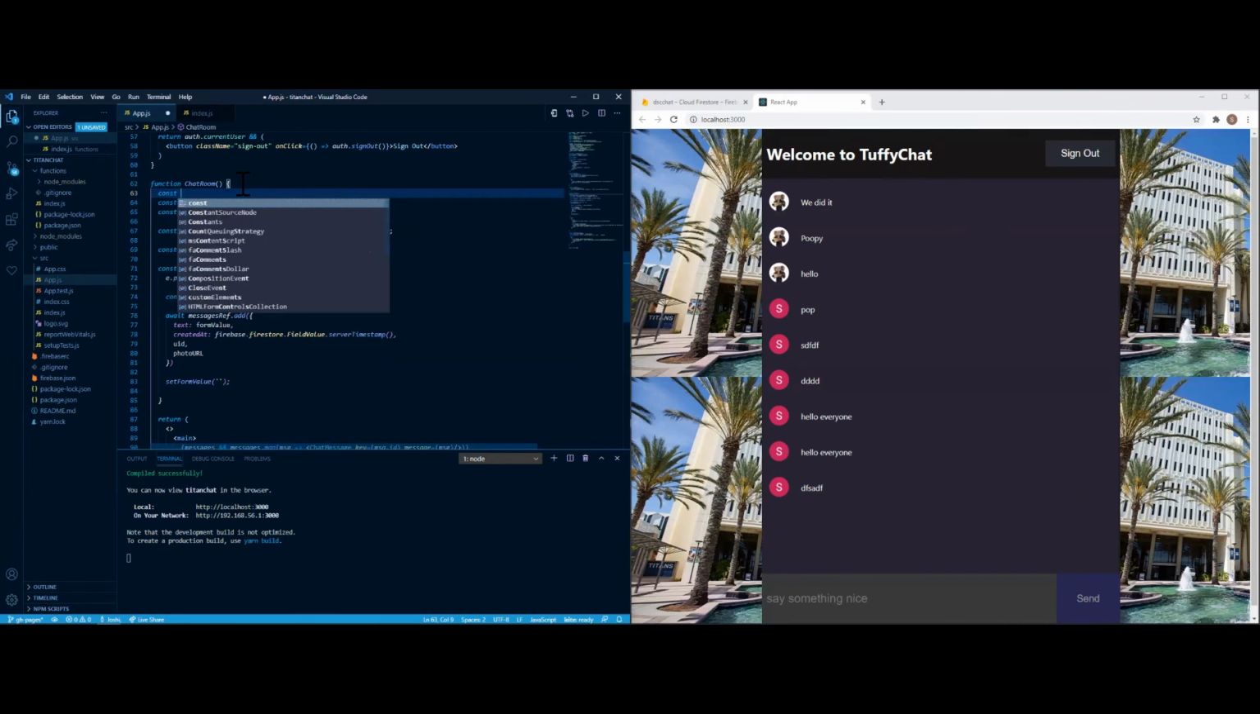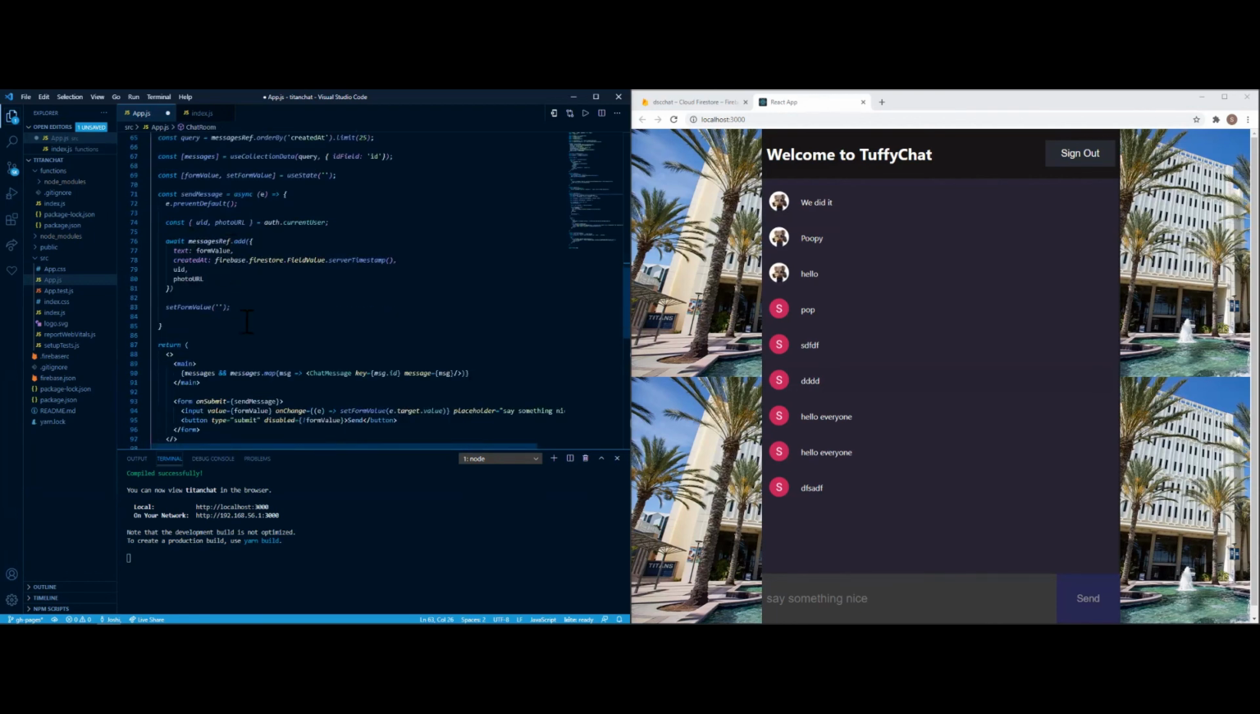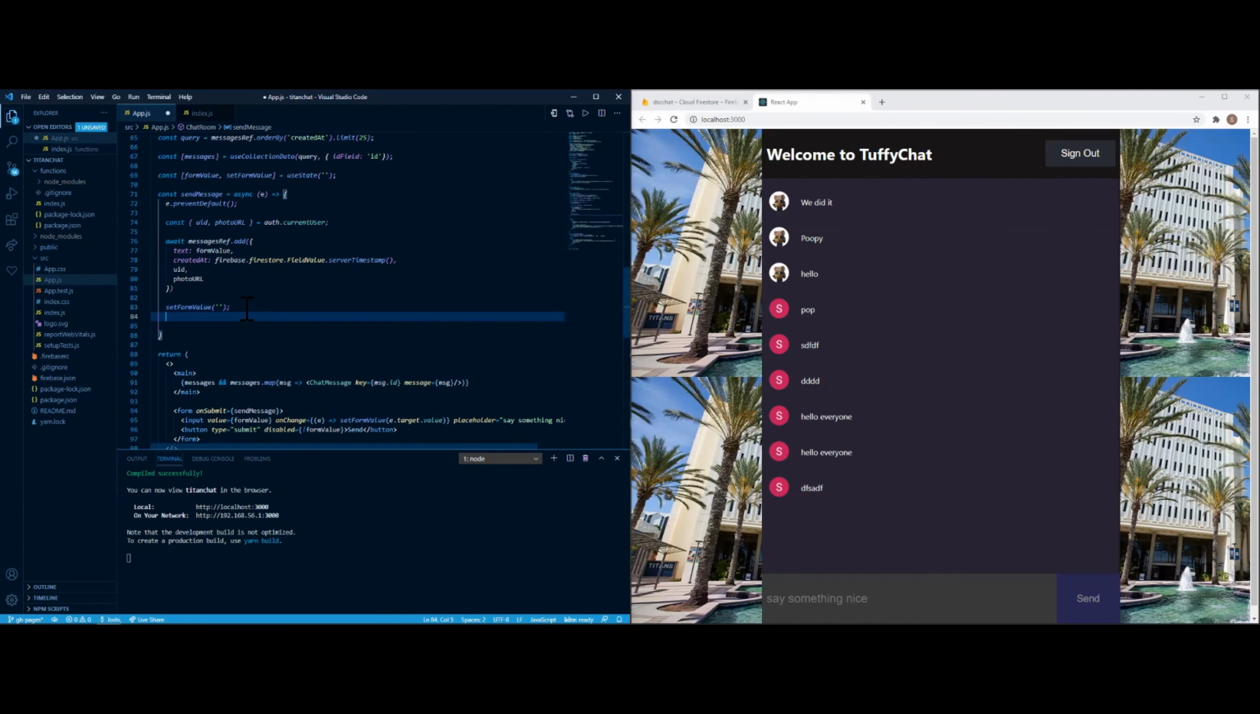const dummy equals useRef. No, come on, useRef. So at least this will handle the scrolling portion of it, so it doesn't look like it's stagnant. So then that means from here, dummy.current